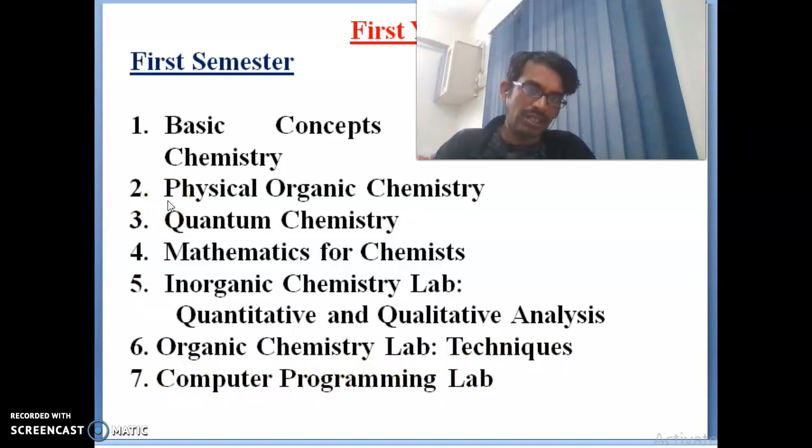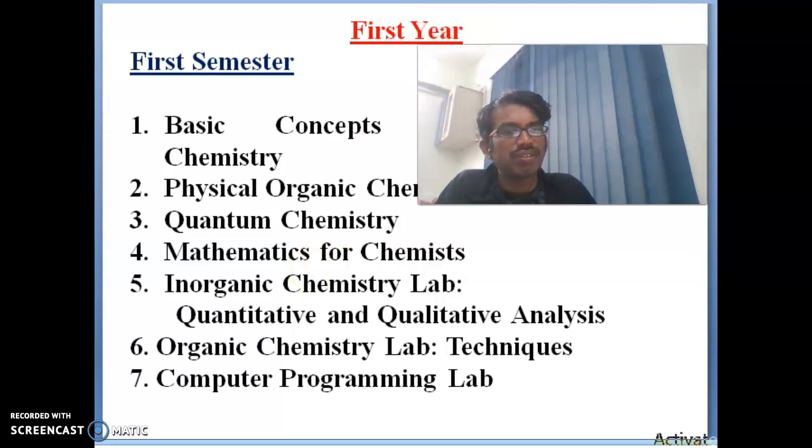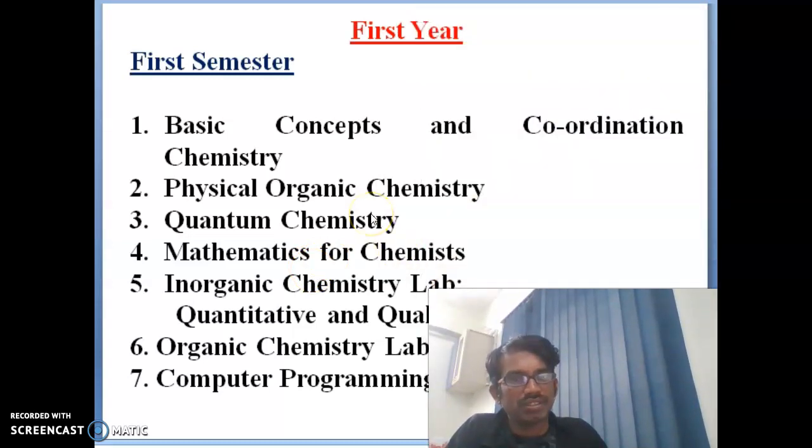So in the first year first semester, we have a total of 4 subjects: basic concepts and coordination chemistry, second physical chemistry, third quantum chemistry, and fourth mathematics for chemists. These are the 4 subjects in first semester in first year, and the remaining 3 are the lab work: inorganic chemistry lab, organic chemistry lab and computer programming. This is the first semester, briefly the topics in first year.